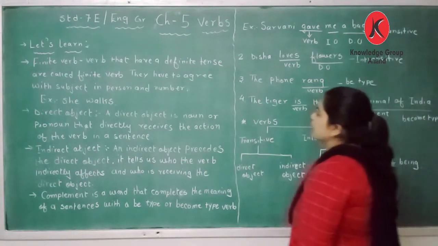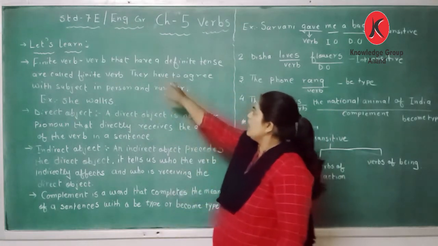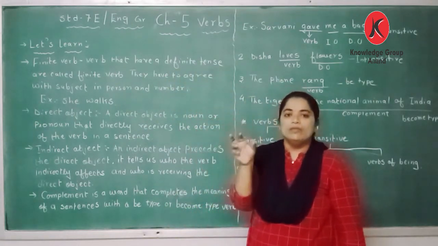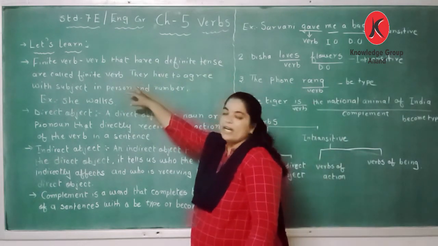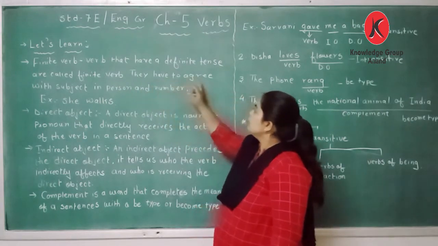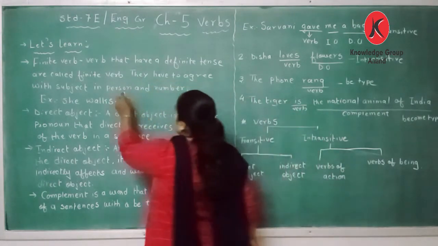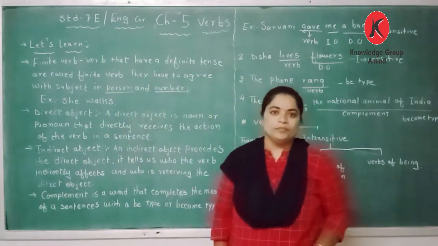The first one is the finite verb. A verb that has a definite tense is called a finite verb. They have to agree with the subject in person and number. Now you must be thinking, in person and number?